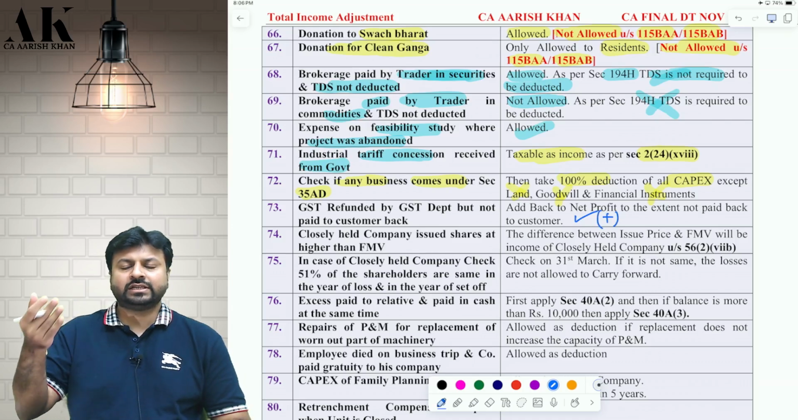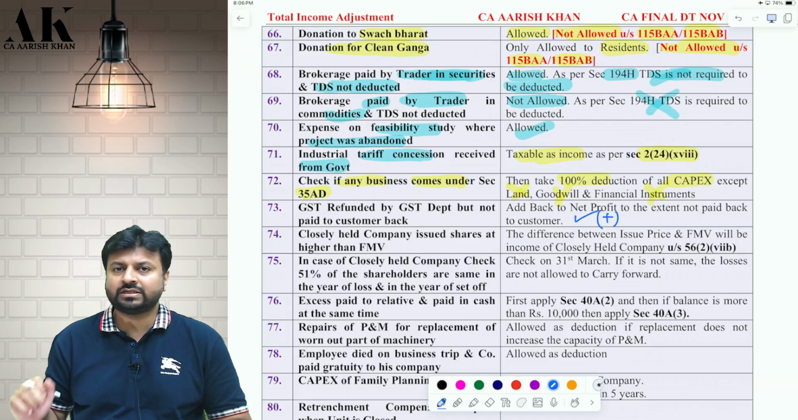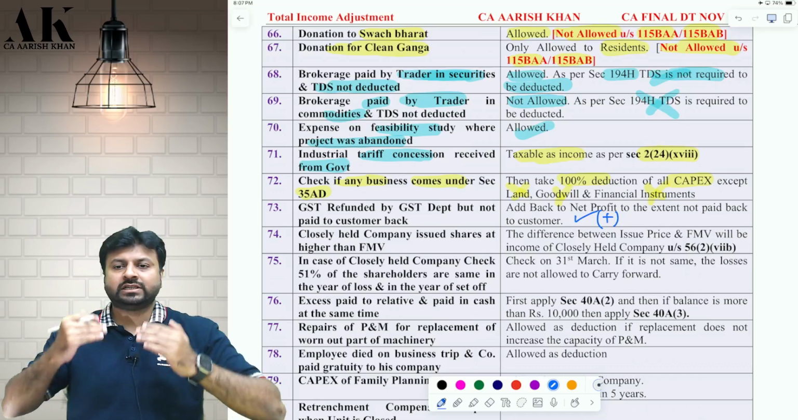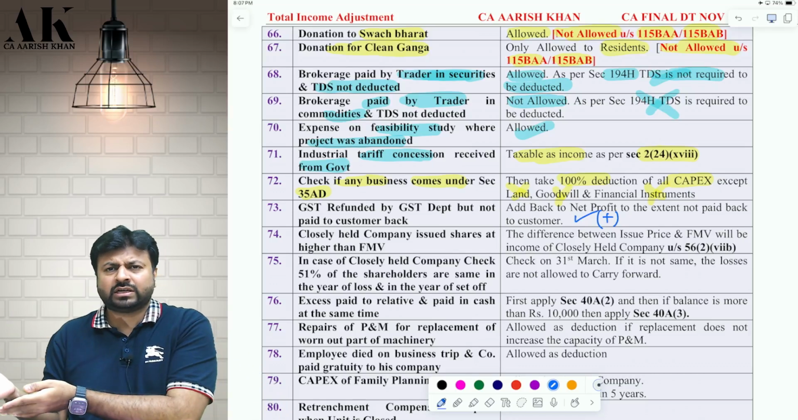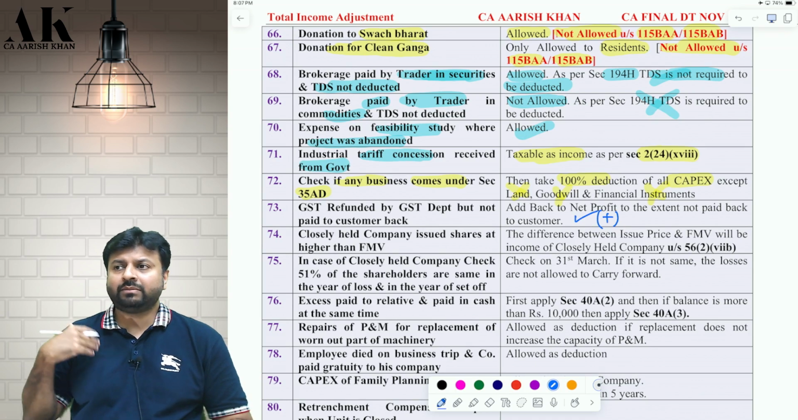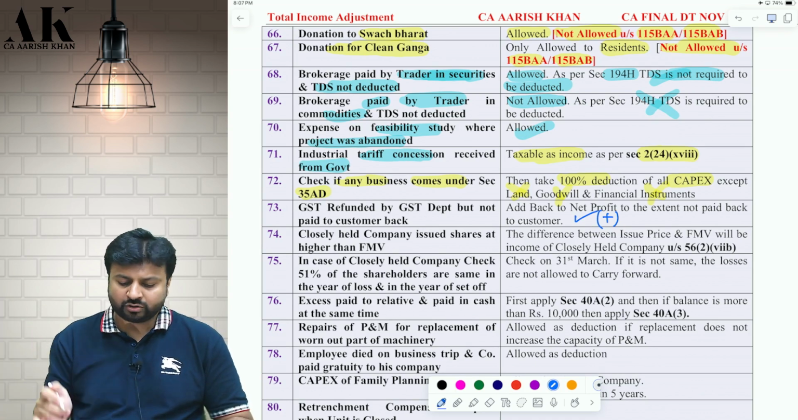Because GST refund ultimately belongs to the customer only. It is not my money, it is the customer's money. So whatever GST I have received, I have to give back to the customer. If I am not giving it back to the customer, that is wrong. So whatever amount I am not giving back, I have to add back to PGBP.